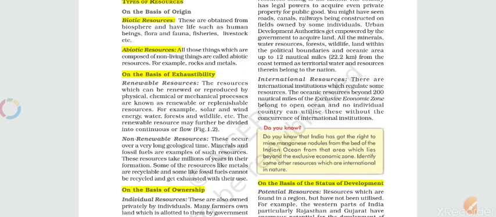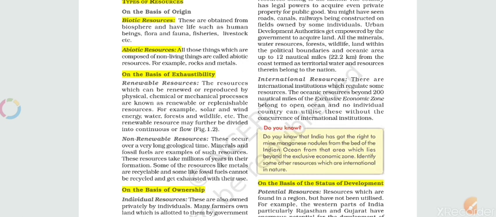The other basis is exhaustibility. Exhaustibility is how quickly a resource ends up. If we are using it on a regular basis, or exploiting that resource very much, then obviously it will end up.